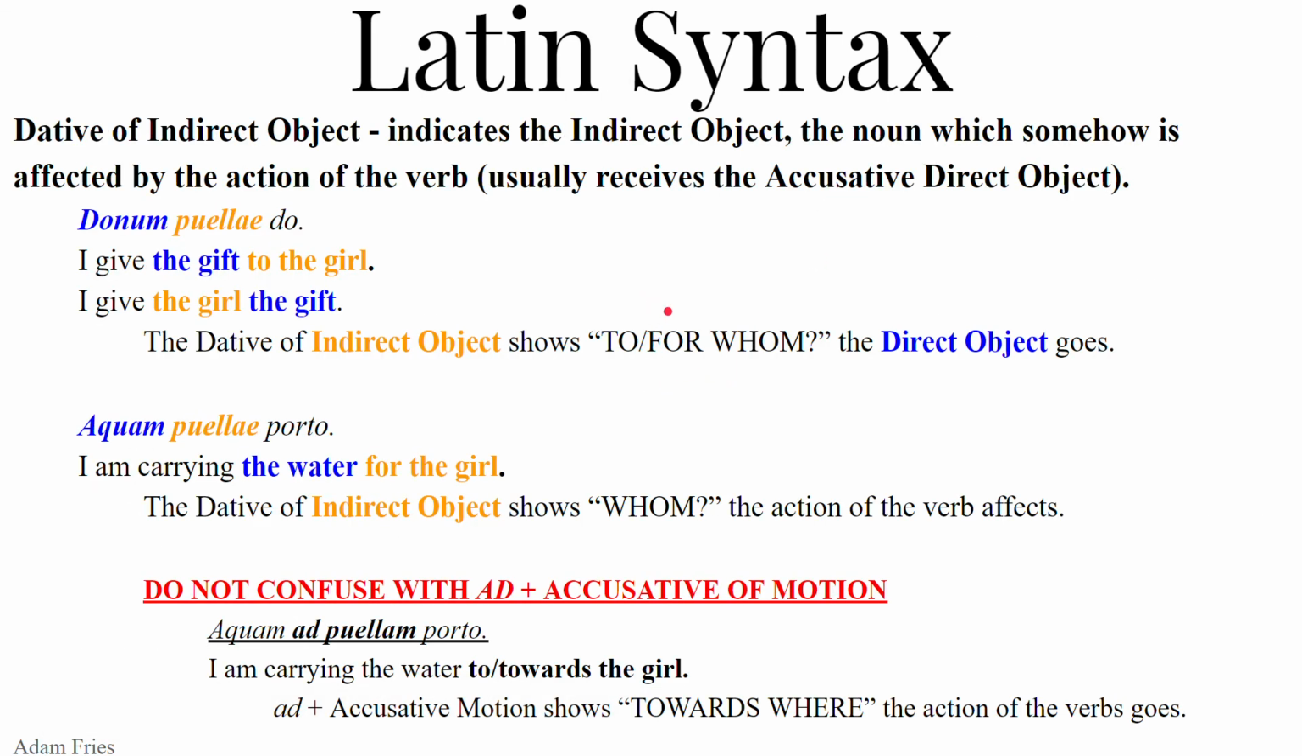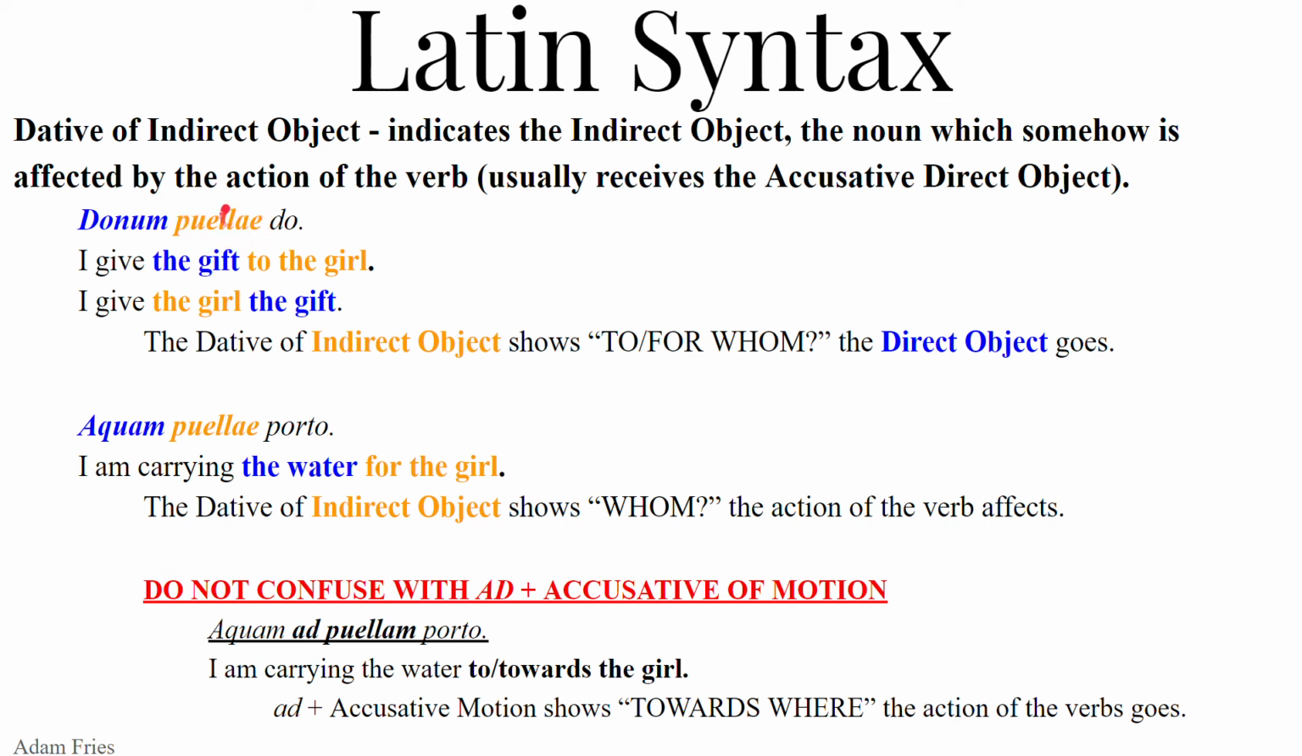All right, so let's begin with the dative indirect object. It indicates the indirect object, the noun that's somehow affected by the action of the verb, usually receiving the accusative direct object. So, donum puellae do. I give, first person singular present tense, the accusative singular direct object, gift. Puellae, to the girl. This is dative, to the girl.